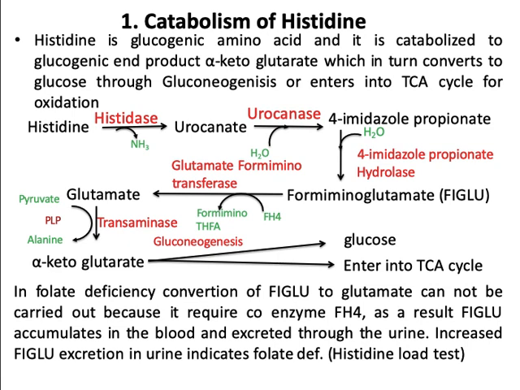In folate deficiency, conversion of FIGLU to glutamate cannot be carried out because it requires the coenzyme tetrahydrofolate. As a result, FIGLU accumulates in the blood and is excreted through urine. Increased FIGLU excretion in urine indicates folate deficiency, and this folate deficiency is detected by the histidine load test that we will discuss a little later.